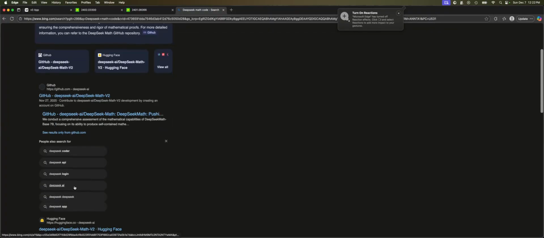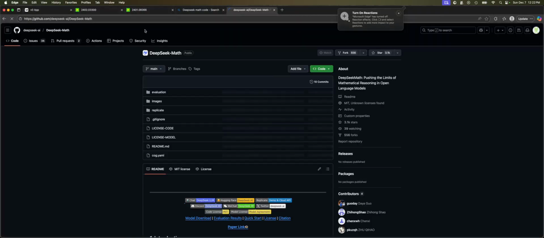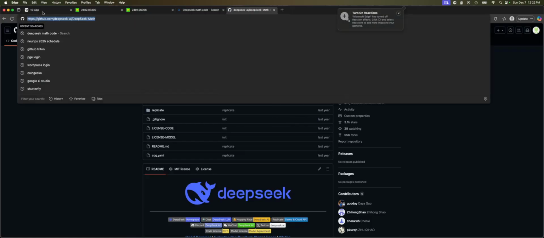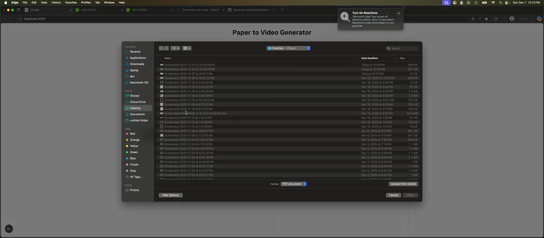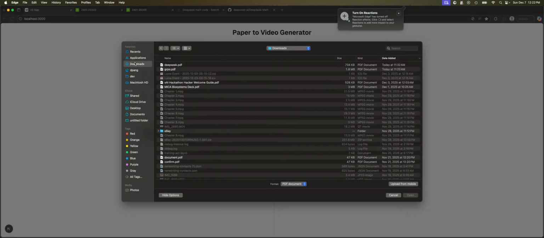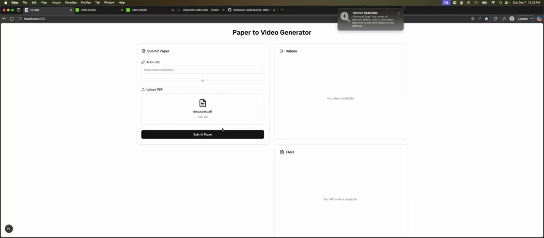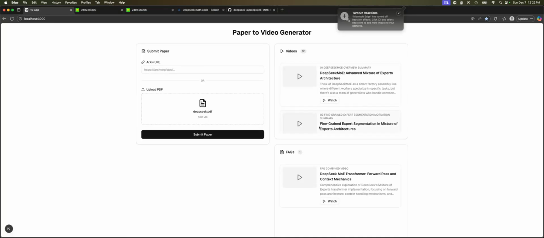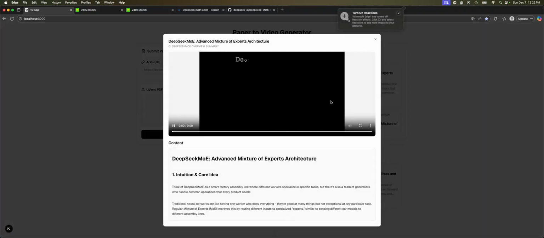Yeah, we have it here. I'm going to place the paper from here. Okay, and then I'm going to submit the paper. So this will generate videos and their summary. As you can see, for each of the concepts here, we generate a video just explaining the concept. It also generates the code involved there, as you can see here.